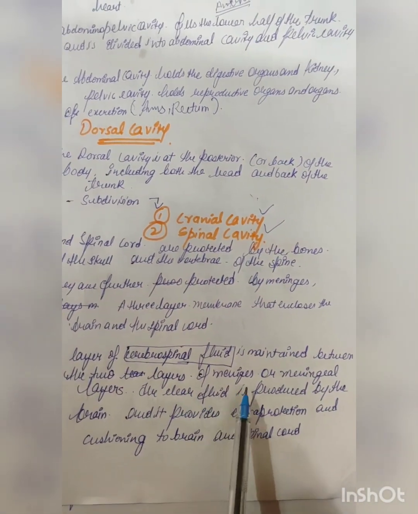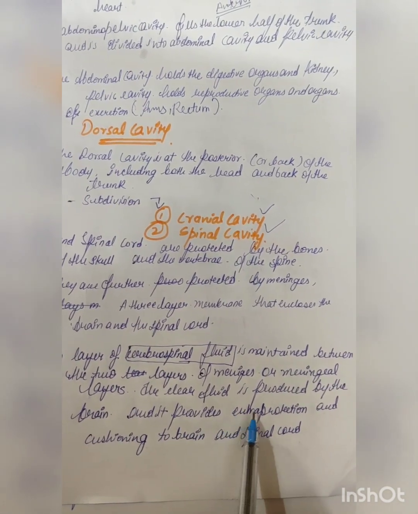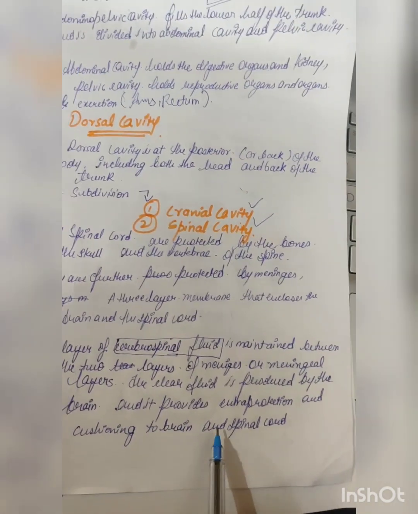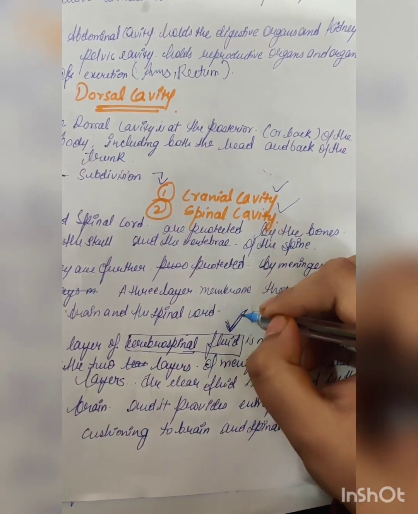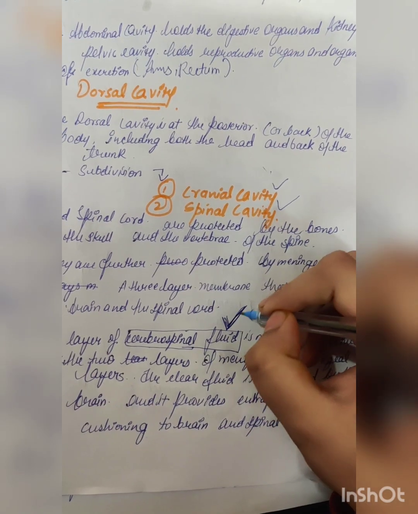So the clear fluid is produced by the brain and it provides extra protection and cushioning to the brain and spinal cord. So this cerebrospinal fluid protects the brain and spinal cord. It provides the extra cushioning to these structures.